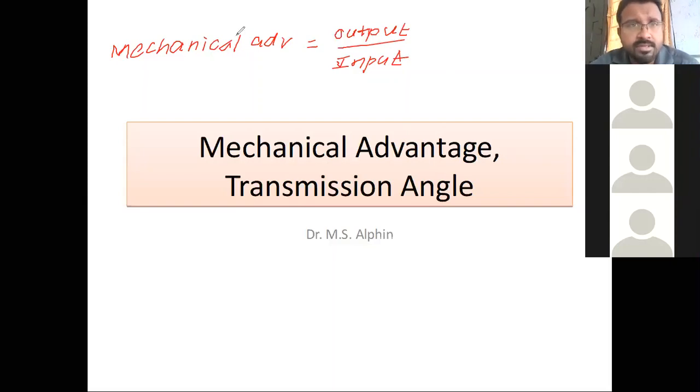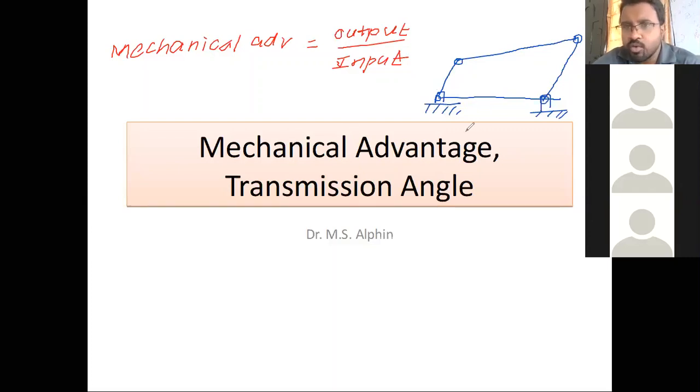assume this is a four-bar mechanism. From where is the input given to this mechanism?